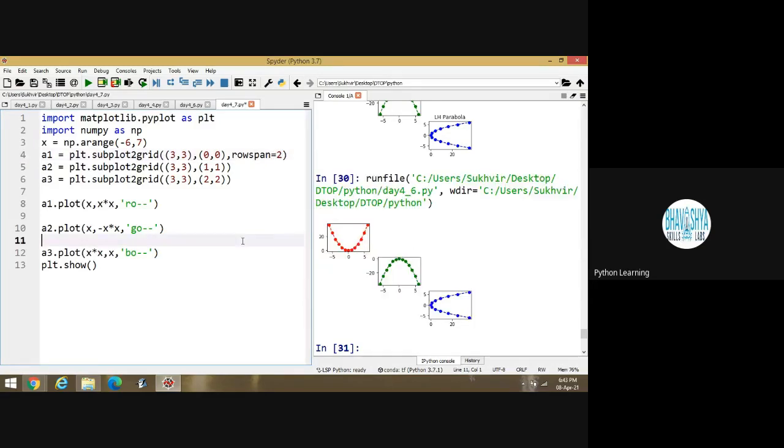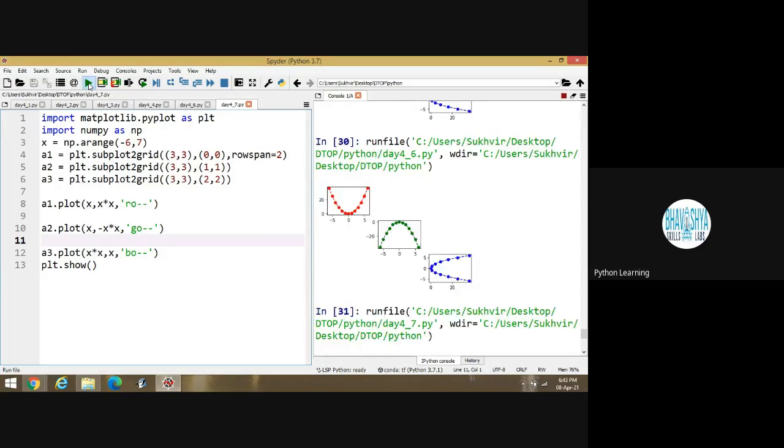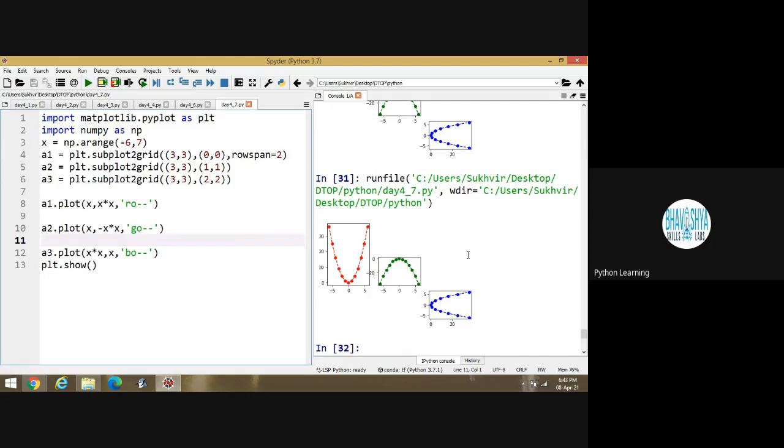Now, what is the meaning of this? I am just giving the idea, then execute the program. Look at the change here. What is the meaning of rowspan is equal to 2? Any idea from the output?